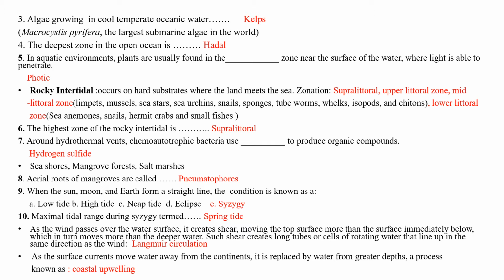Rocky intertidals are ecosystems associated with marine biomes, which occur on hard substrates where the land meets the sea. The vertical zonation of the rocky intertidal includes the uppermost supralittoral, followed by the upper littoral zone, middle littoral zone and lower littoral zone. The supralittoral zone only receives splashes of waves. The upper littoral zone will be submerged by the highest wave. The mid littoral zone can be submerged by a regular high wave, and the lower littoral zone is only exposed during low tide. The highest zone of the rocky intertidal is the supralittoral.